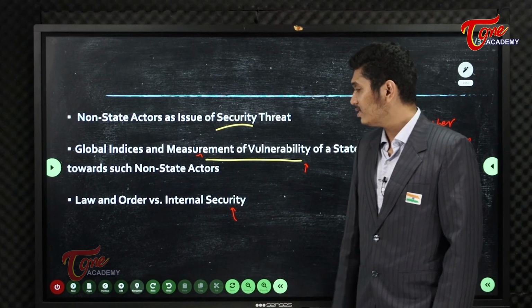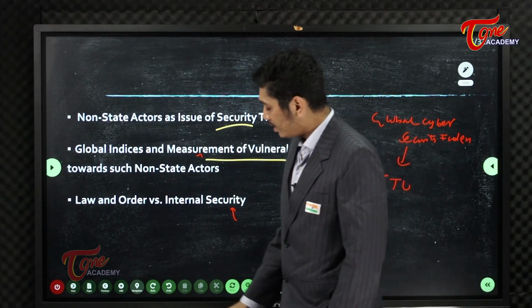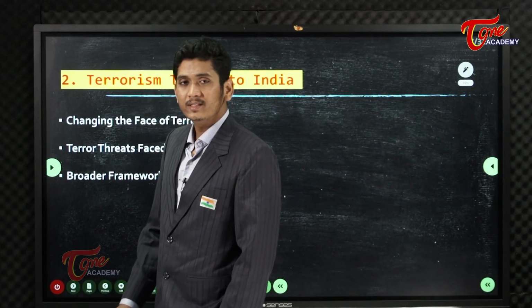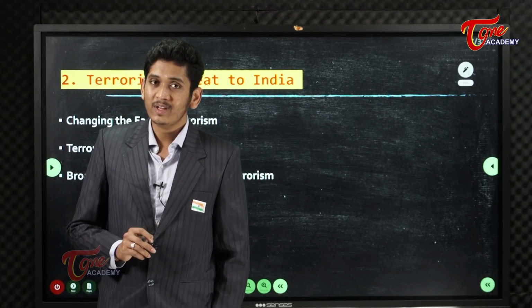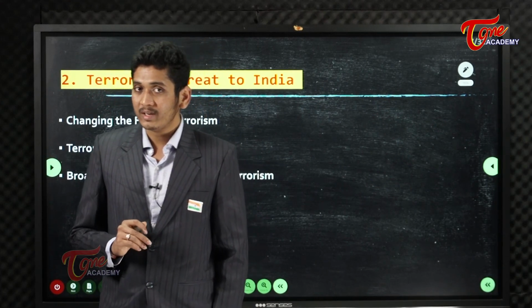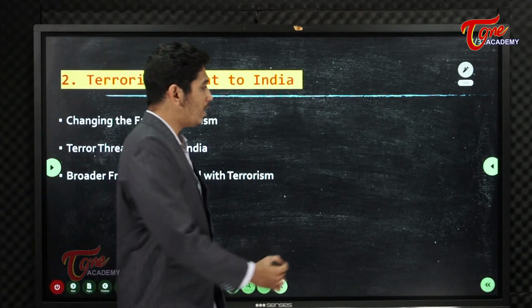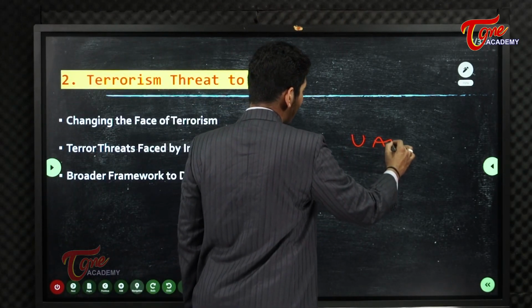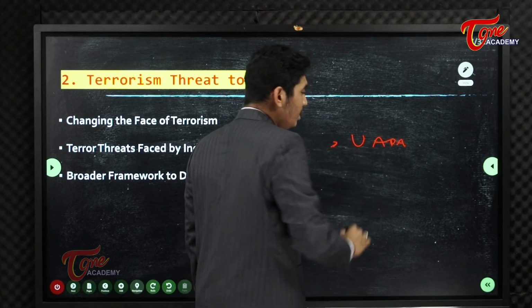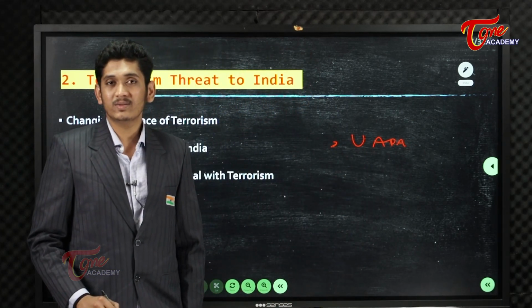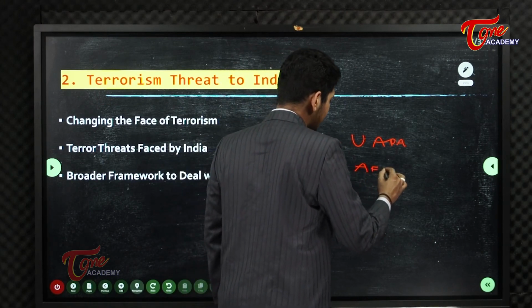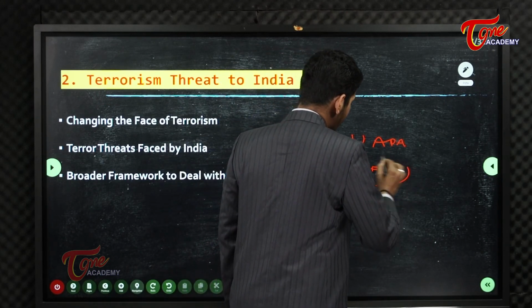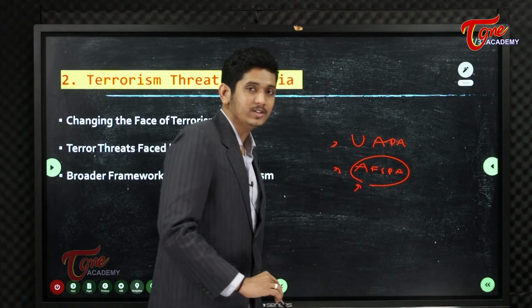Next, law and order versus internal security you will be learning, and very important, my friends, different laws of India which deal with terrorism and left-wing extremism are also very, very important. For example, you have to know about Unlawful Activities Prevention Act, UAPA. What is the controversy regarding this? What are the internal principles? One should also know about Armed Forces Special Powers Act when it comes to internal security in the region of Northeast India.